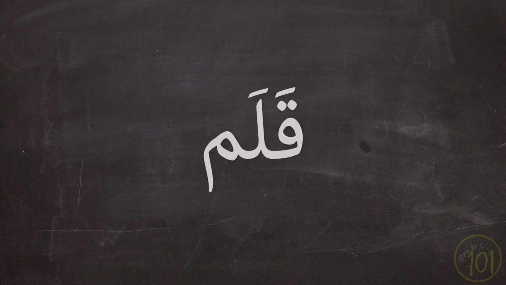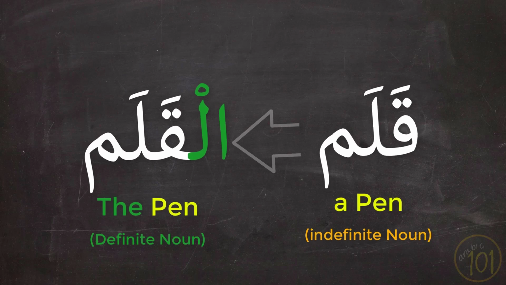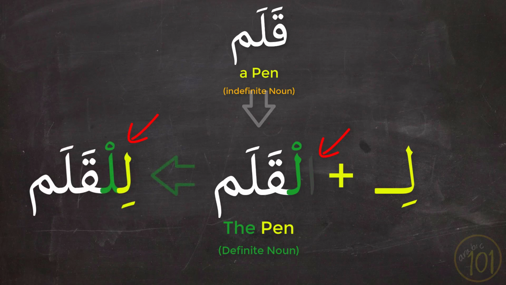you must understand first. If you have this word, qalam, which means a pen, an indefinite noun, and you want to turn it into a definite noun, so to say, "the pen," naturally you will say, al-qalam. Now, if we want to add the preposition lam to the beginning of the word, you will notice that we'll have to drop hamzat al-wasl, and we'll say, lil-qalam, and we write it like this.